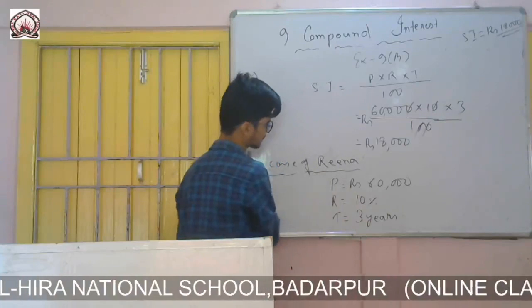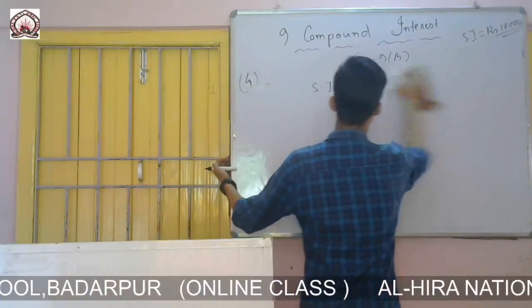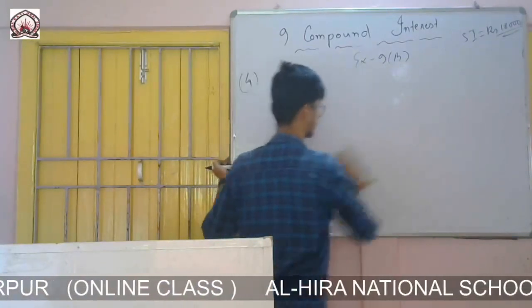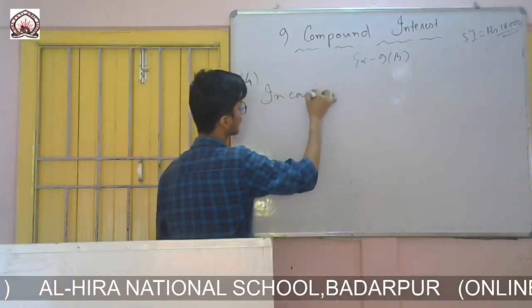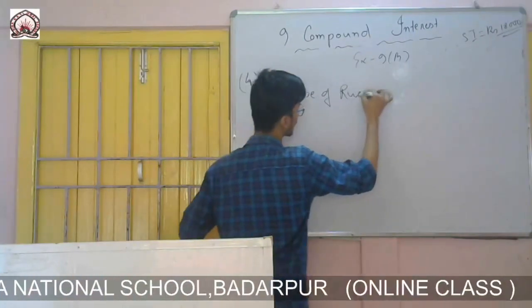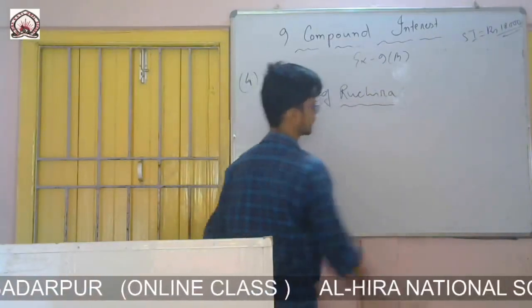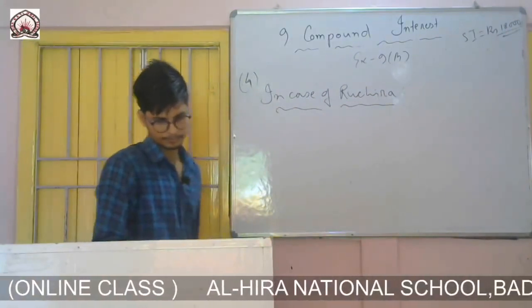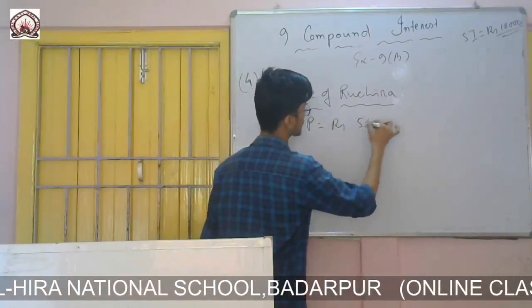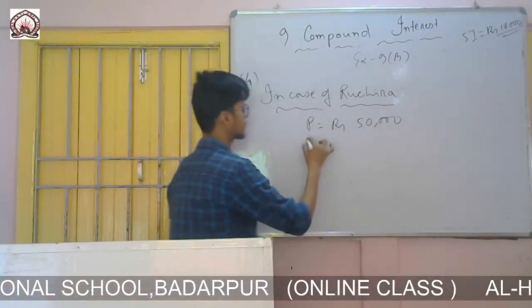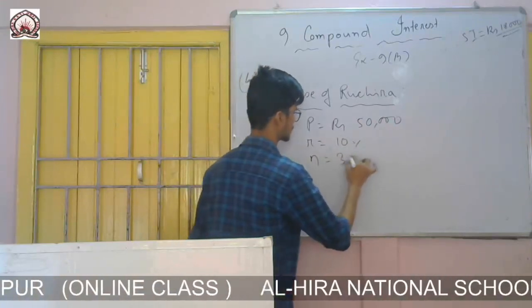In case of Ruchira, principal is rupees 50,000, rate of interest is 10%, number of years is 3.